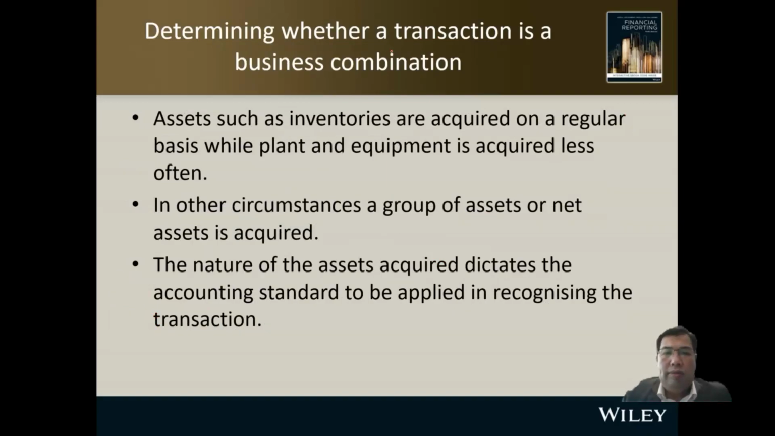So we need to determine whether a transaction is a business combination or not. For example, assets such as inventory are acquired on a regular basis, while plant and equipment is acquired less often. When we acquire an asset, we buy it from our supplier. That is a common or regular business activity, so that one cannot be considered a business combination. It's just the process of purchasing assets, inventory, from the supplier.